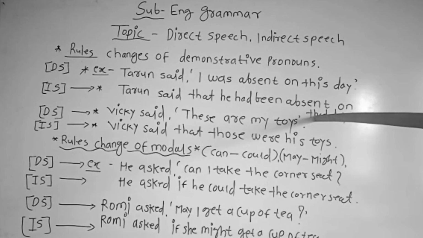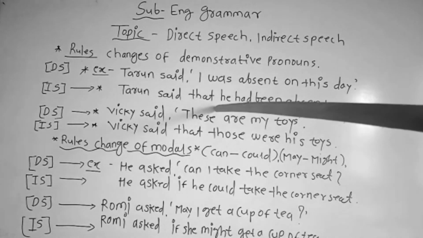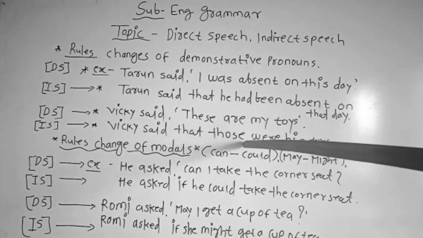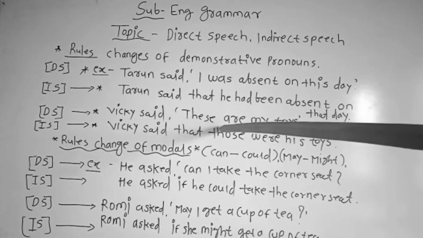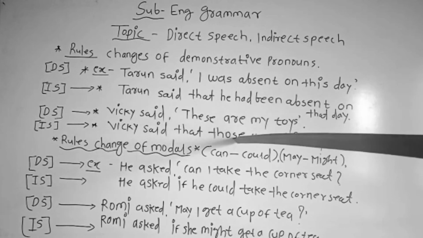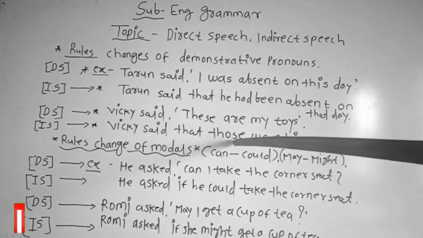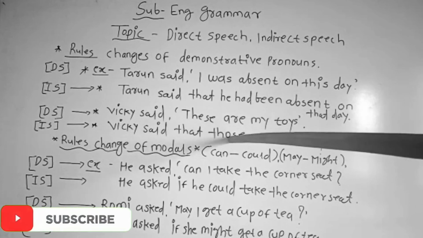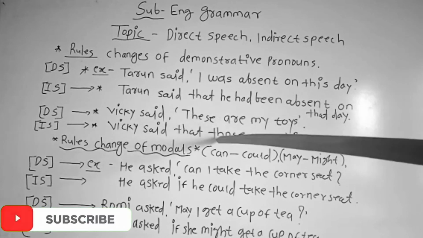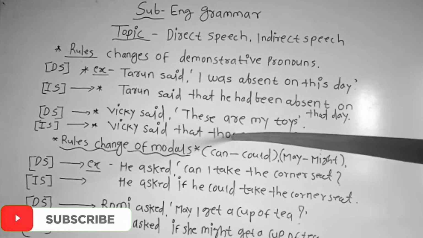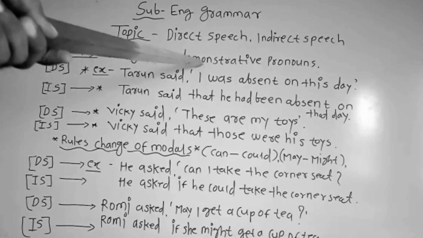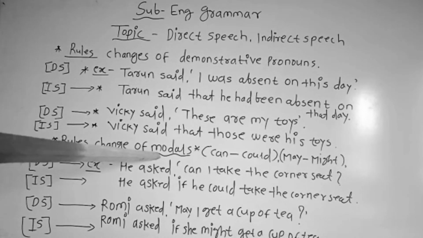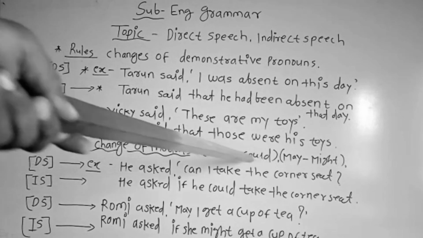And in another sentence, "these" will change into "those" when "these" is used in the direct speech; "those" will be used in place of "these" while converting direct to indirect, students. So I hope you have understood the rules, that is the changes of demonstrative pronouns and the changes of modals, that is can, could and may, might.